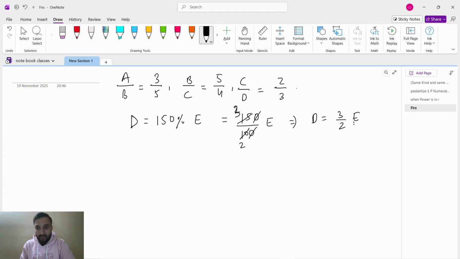So what I will do, I will bring the E this side. If I bring the E this side, it will go in a divide. So what we will get? D divided by E equals 3 by 2. Now see here, A by B, B by C, C by D, D by E. Now we will find the A value. A is in the numerator. What we will do? We will multiply all the numerators. A to B, B to C, C to D.